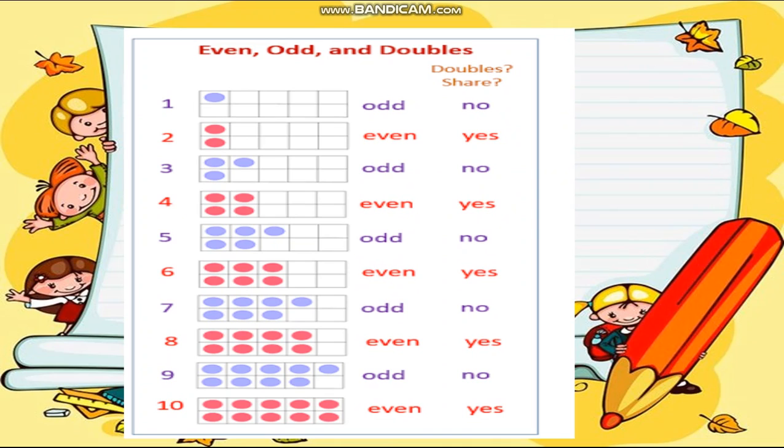Dear students, if all the circles are paired, then it is even, and if it is not paired, then the number is odd. Now in 4, all the 4 circles are paired.